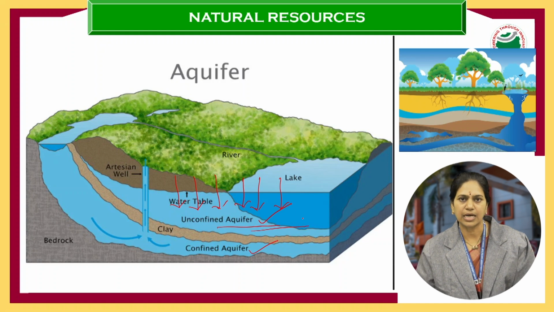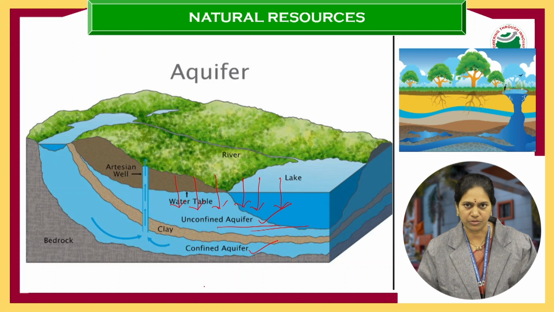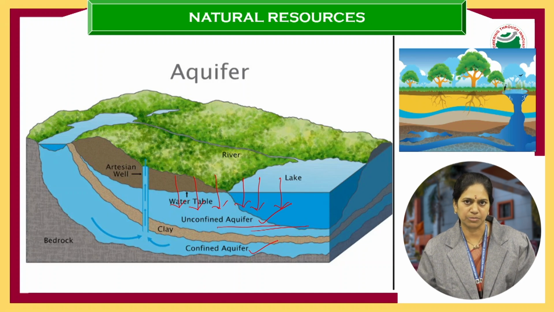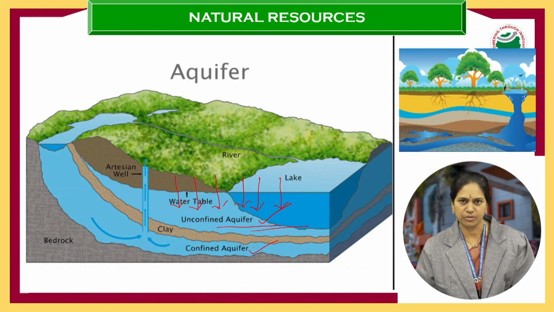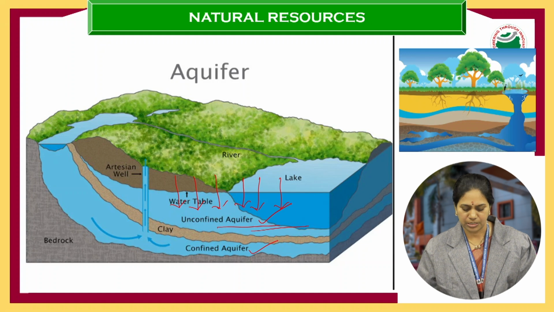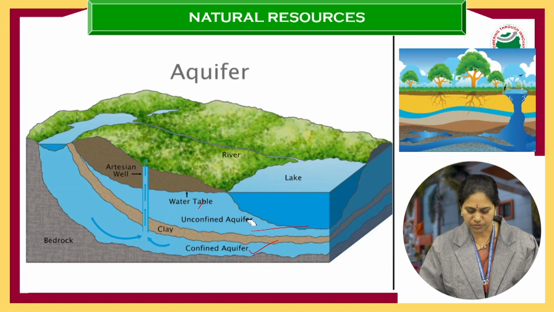So we call it unconfined aquifer. Then confined aquifer, as I told you before, is between two impermeable layers. So you can see the water content in this confined aquifer is very, very less. That is the major difference between a confined aquifer and an unconfined aquifer.